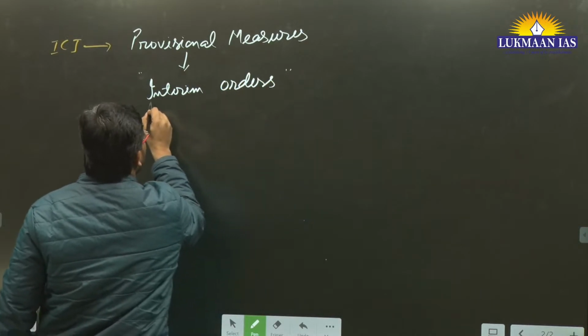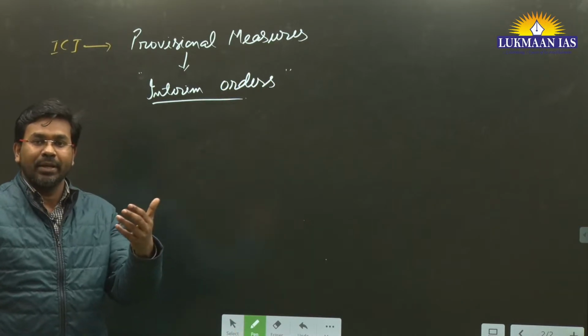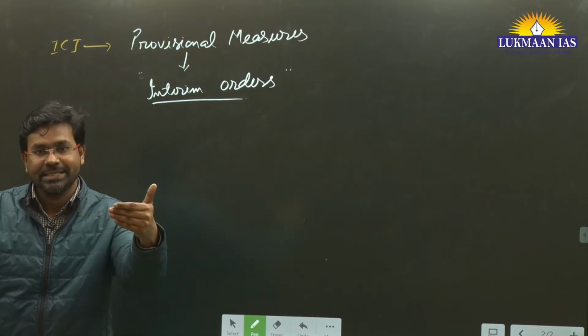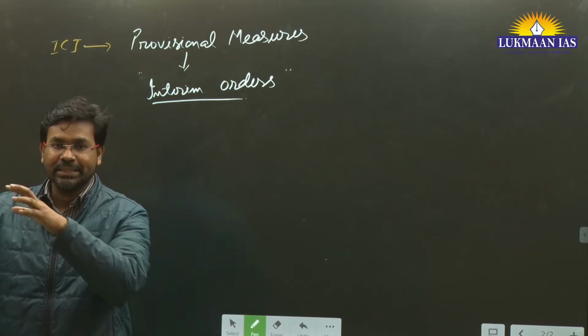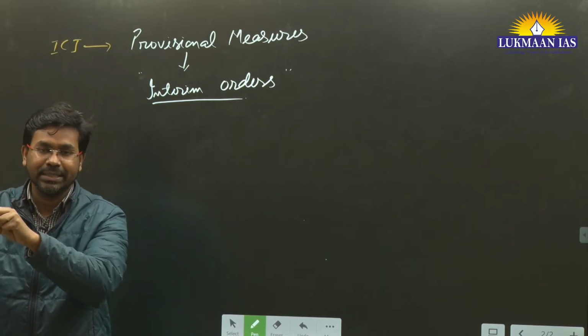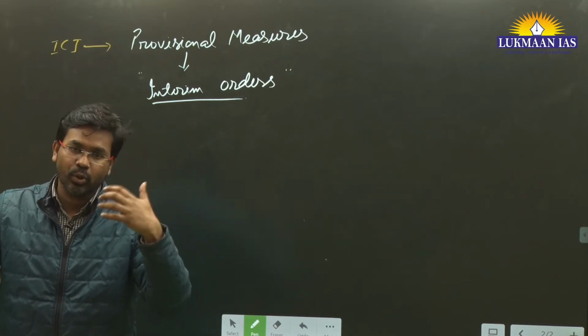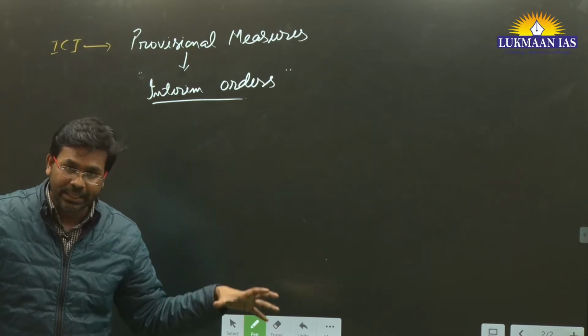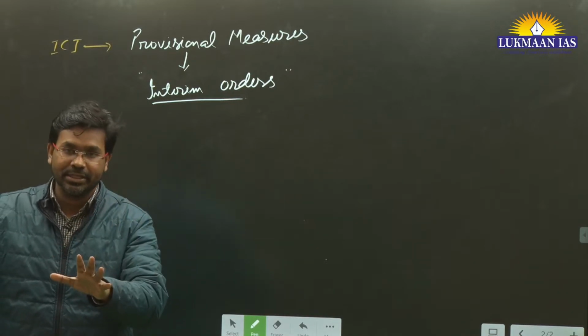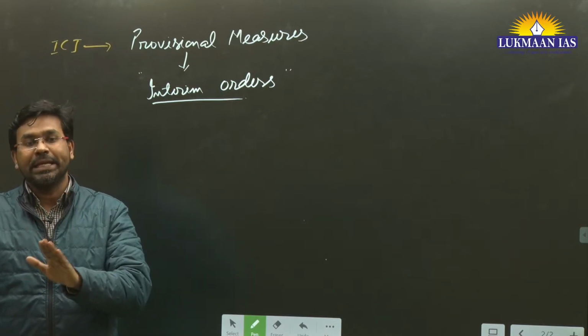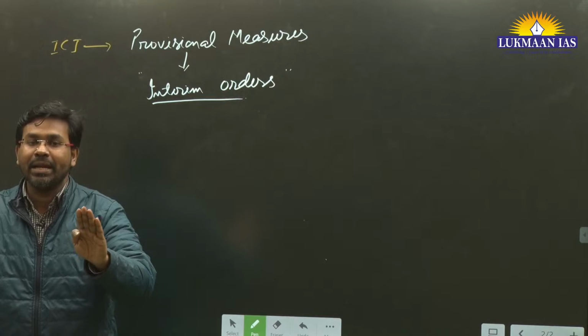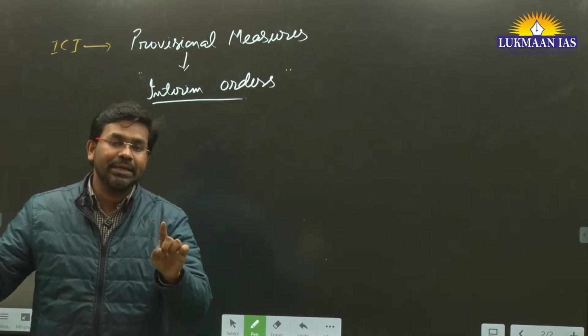So what are interim orders? Let's say there is a court that has heard both parties, the party that has filed the case and the respondent party also. Before delivering the final judgment, the court may give interim orders, saying that meanwhile you do not get involved in further activities.